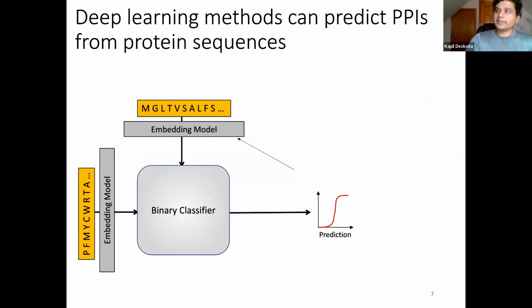So this is the basic diagrammatic representation of the sequence-based model for predicting PPI. We are given two sequences. The embedding model basically changes the proteins into points in space from which we can do machine learning to get interaction probabilities described here.